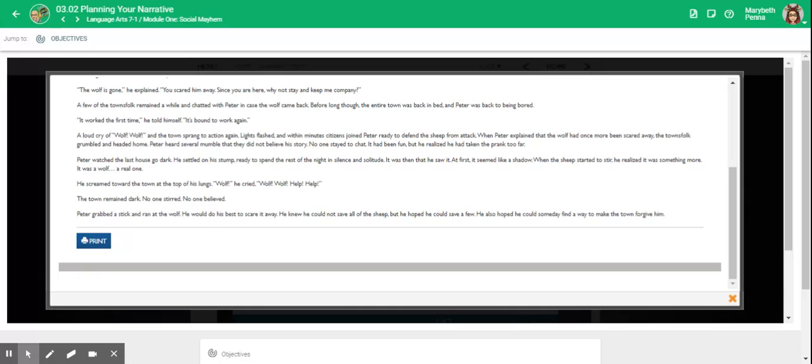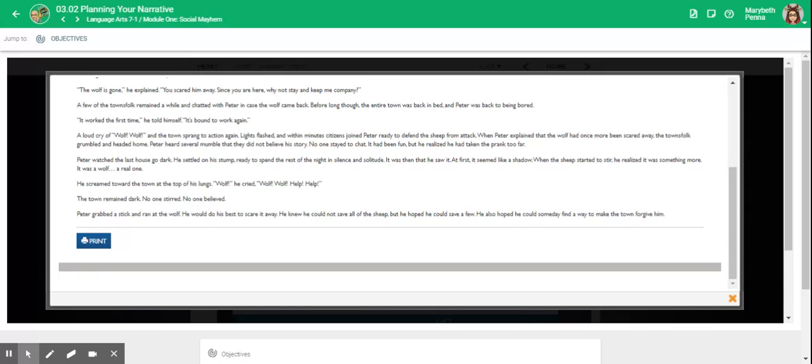Peter heard several mumble that they didn't believe his story. No one stayed to chat. It had been fun, but he realized he had taken the prank too far. Peter watched the last house go dark. He settled on his stump, ready to spend the rest of the night in silence and solitude.